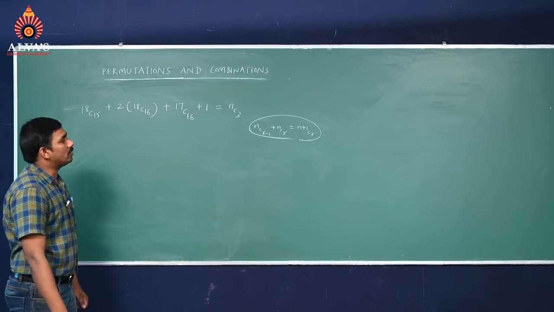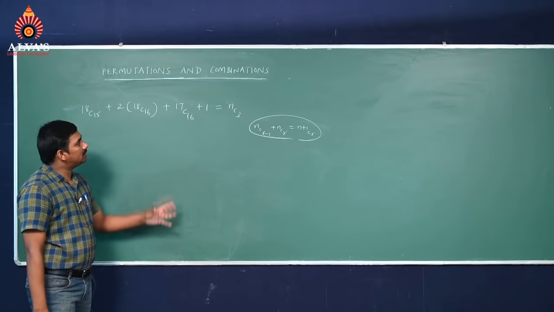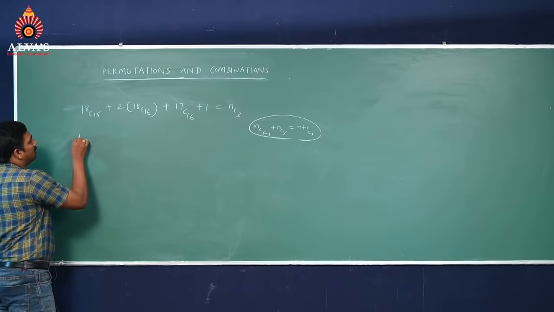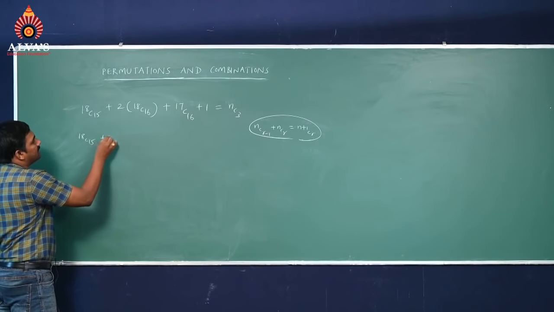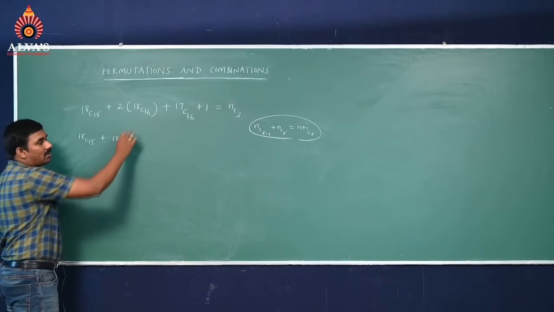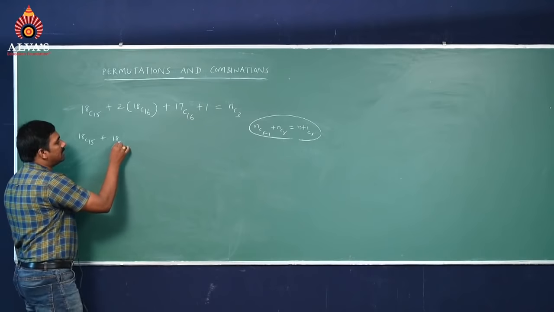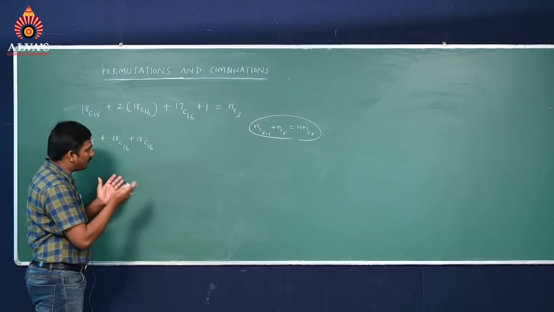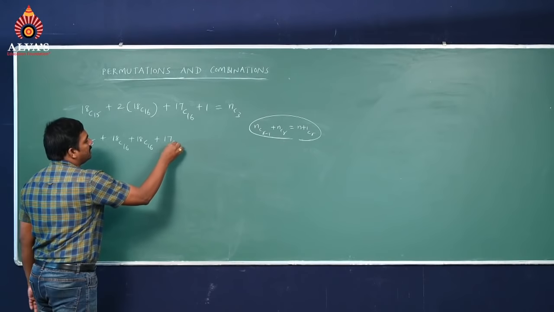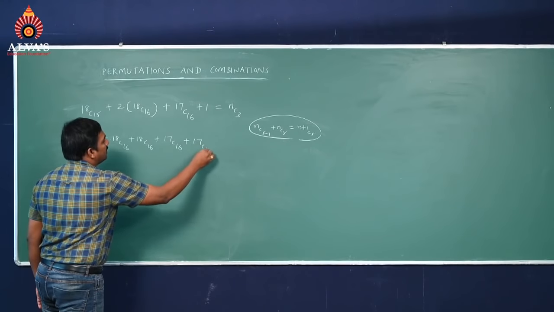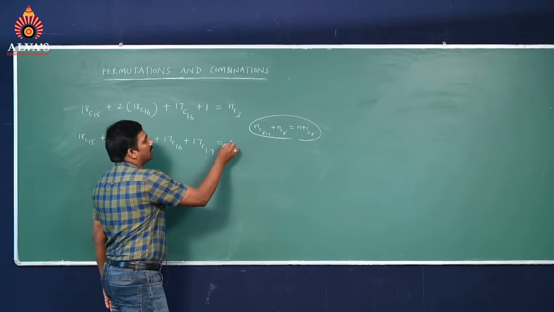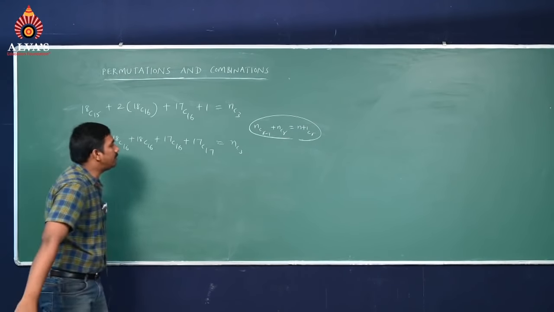This formula only we have to apply. Just now we did one question based on this, but now how to solve this question by using this formula. Write down: 18C15 as it is, and 2 times 18C16, that is 18C16 plus 18C16, we can divide, plus 17C16 plus 17C17, I am taking this value as 1, equal to NC3. Why am I taking it like this?